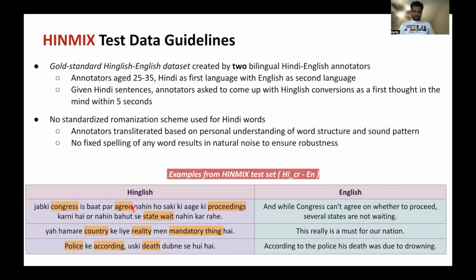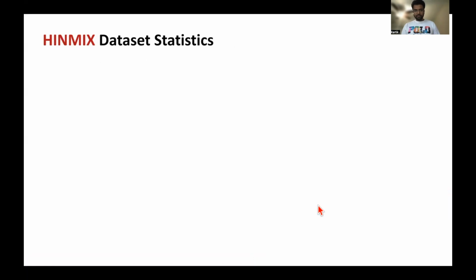So we see examples from our test set. On the left side, there are the code mix sentences. The orange ones are the highlighted English words. On the right, there are the English sentence translations. So this is the parallel gold test data.